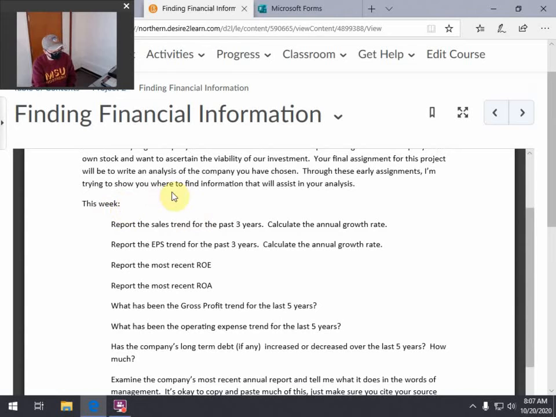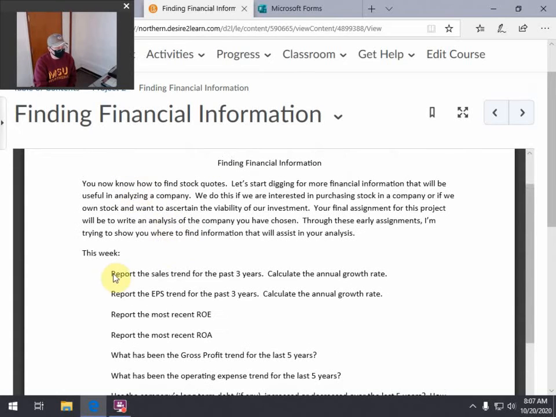For this week, and it'll be due Sunday probably, I want you to report the sales trend for your company for the past 3 years. So have sales been going up? Have they been going down? This could be one sentence: sales increased from $10 million to $12 million over the past 3 years. Calculate the annual growth rate. You've got 3 years' worth of sales, and you need to calculate that.